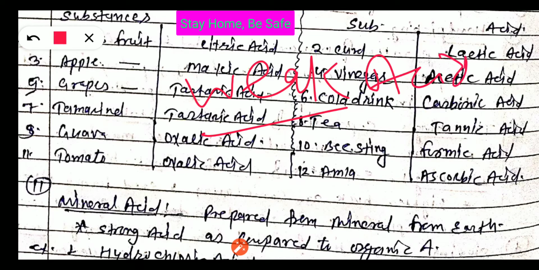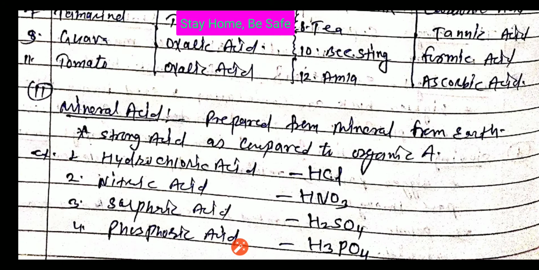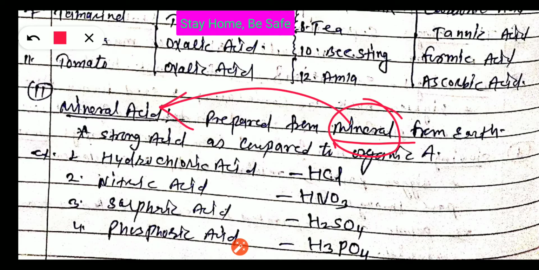But mineral acids are prepared from minerals in industries or factories. That's why they are called mineral acids. Mineral acid, as compared to organic acid, is a strong acid. So that is the main difference between organic acid and mineral acid.